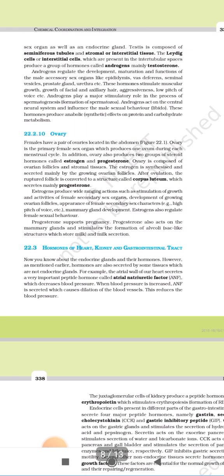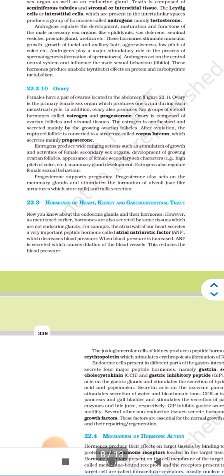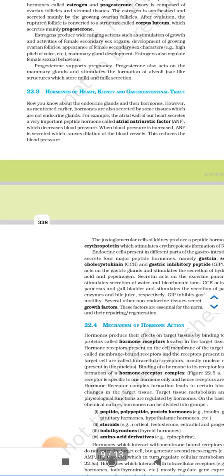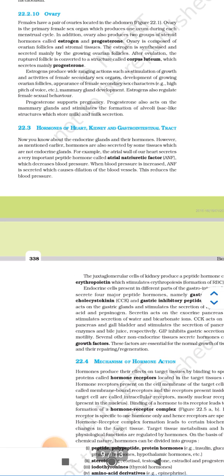Androgens regulate the development, maturation, and functions of male accessory sex organs like epididymis, vasa deferentia, seminal vesicle, prostate gland, urethra, etc. These hormones stimulate the muscular growth, growth of facial and axillary hair, aggressiveness, low pitch of voice, etc. Androgens play a major stimulatory role in the process of spermatogenesis, formation of spermatozoa.